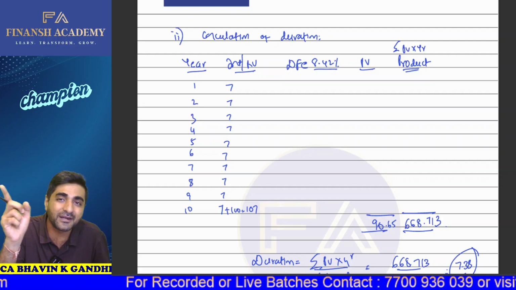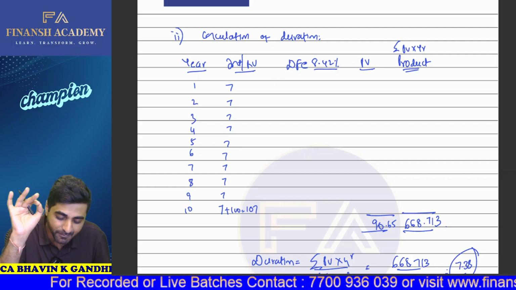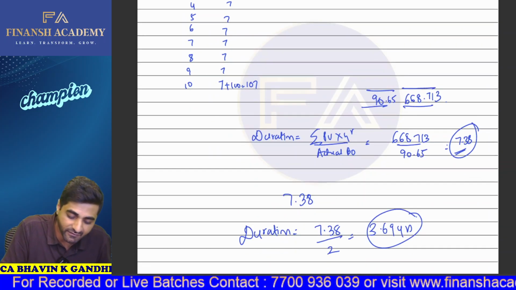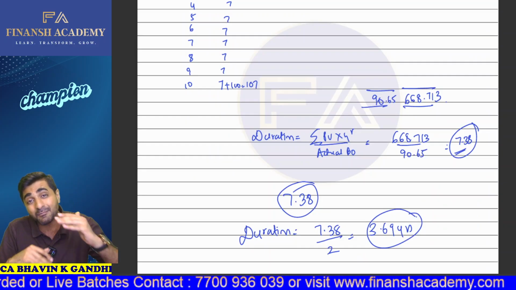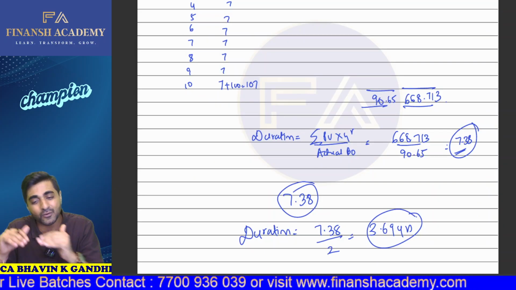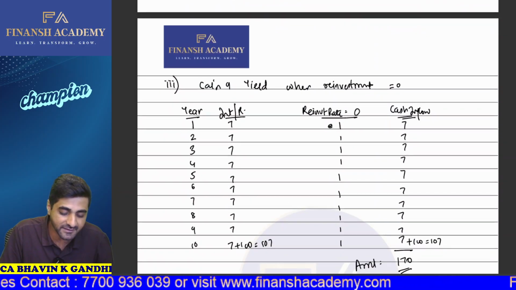So we'll take present value, multiply that by years, and we'll get the product. That product we divide by the actual B0, and ultimately we get the duration of the bond, which is 7.38. But since every time we multiplied by 2, here we have to divide by 2 to get the duration. So the duration for this comes as 3.69 years.